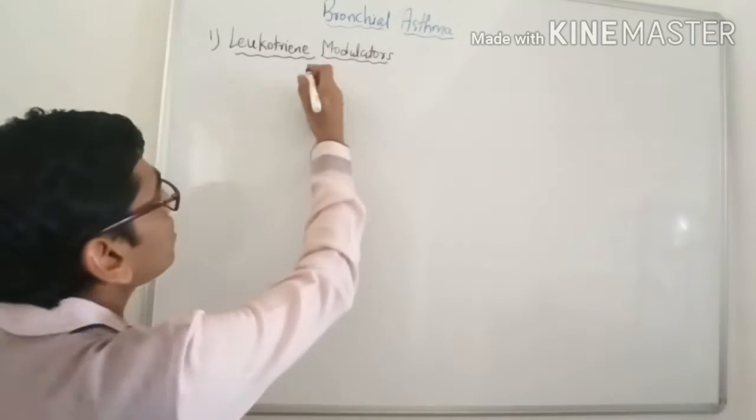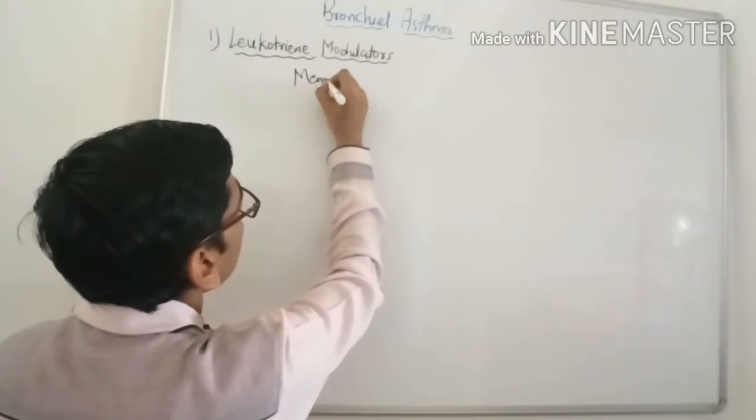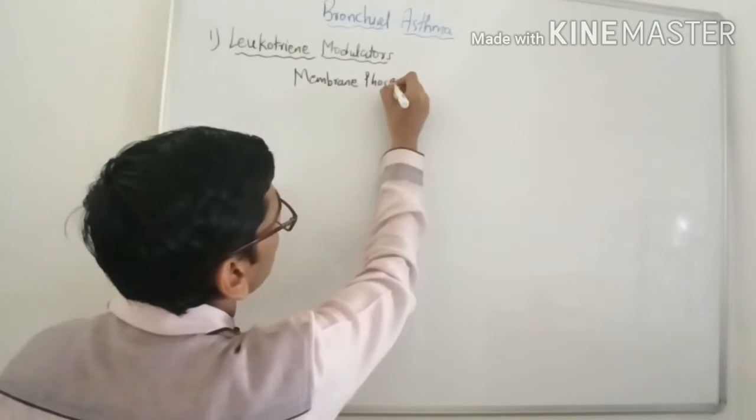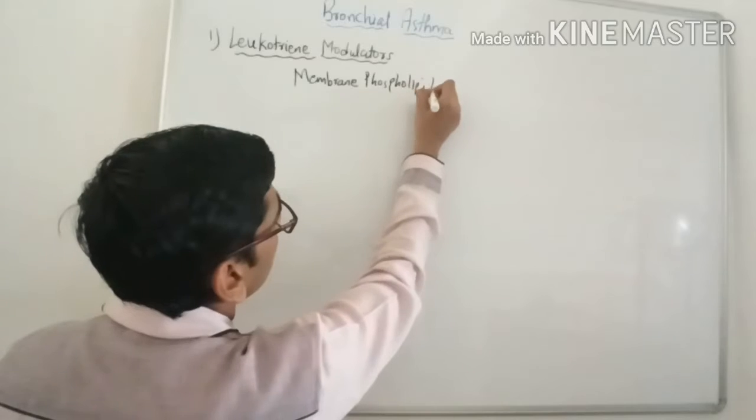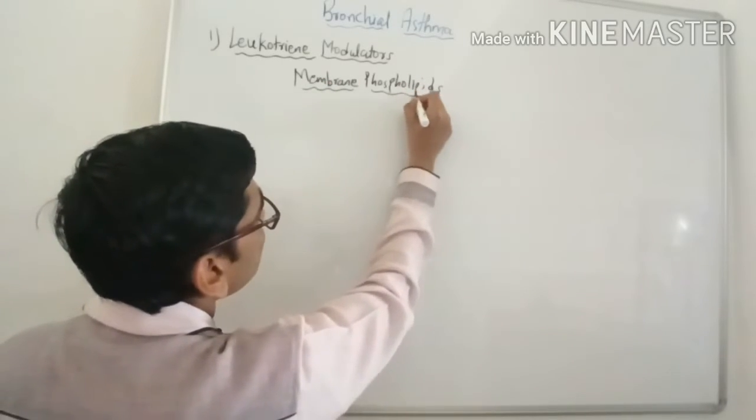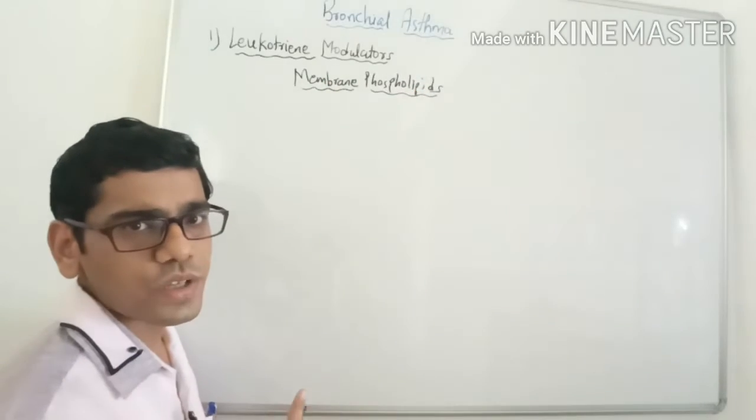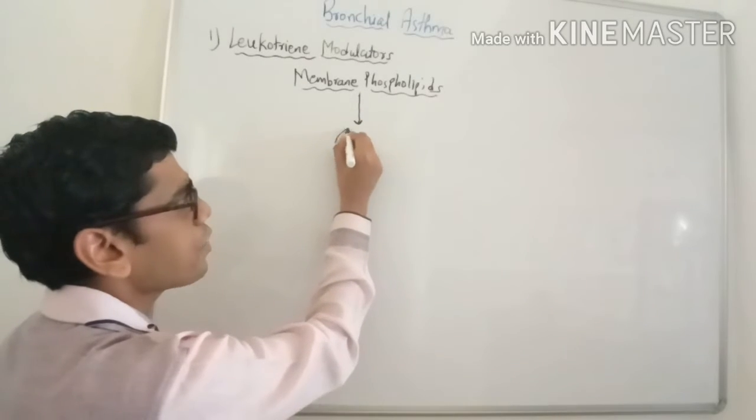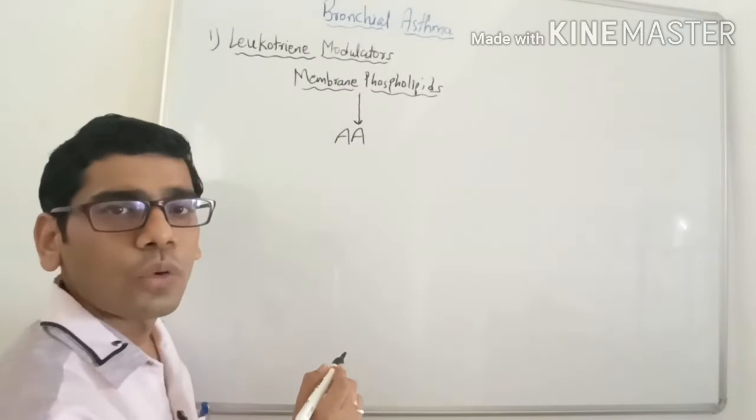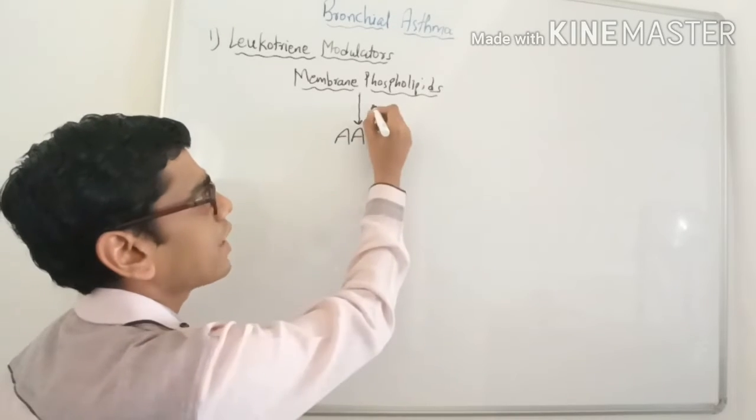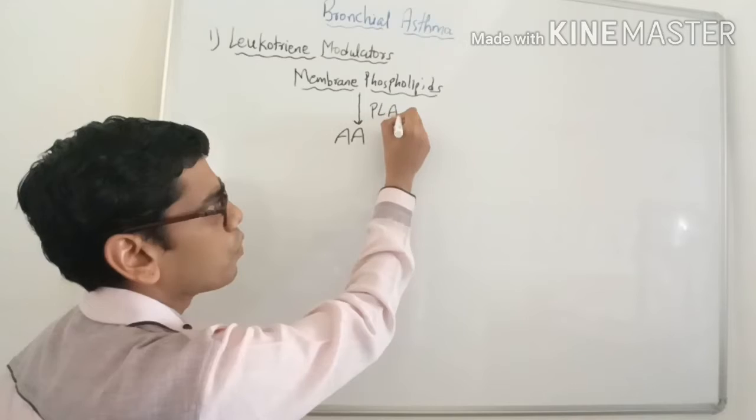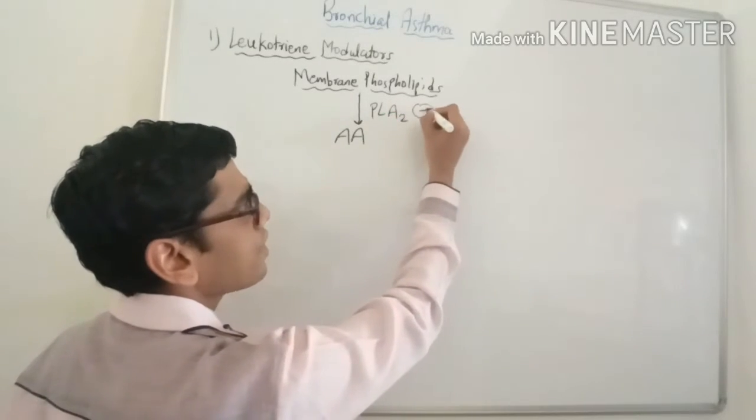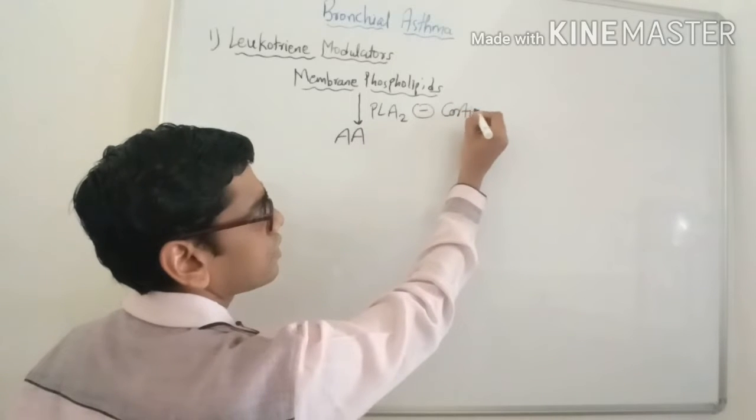Okay, so first there are membrane phospholipids on the cell membrane surface of various cells like mast cells, basophils, eosinophils and macrophages. These membrane phospholipids are converted into arachidonic acid with the help of one enzyme, that is phospholipase A2. And we have seen in the corticosteroid lecture that this enzyme is inhibited by corticosteroids.